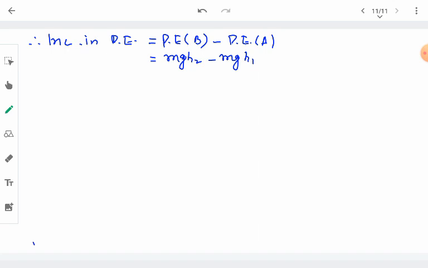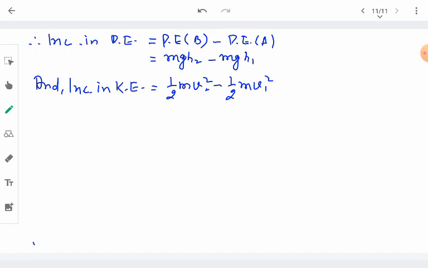And work is also done in increasing the kinetic energy of the liquid, which is equal to the kinetic energy at end B minus the kinetic energy at end A. So that will be equal to half m v2 square minus half m v1 square. It is because end B has the narrow area of cross section, and end A has the wider area of cross section.